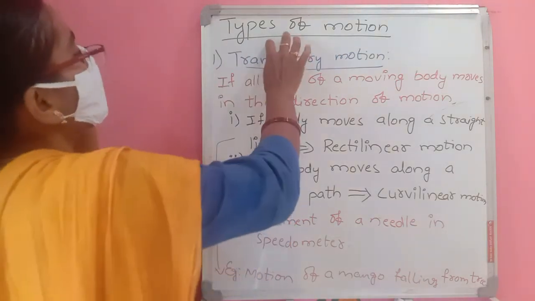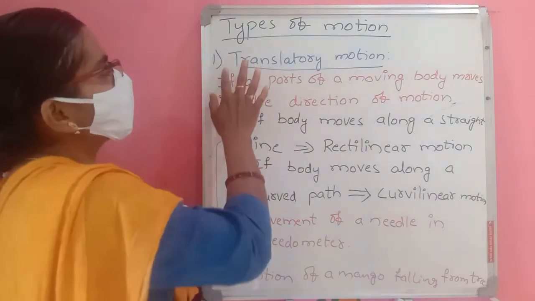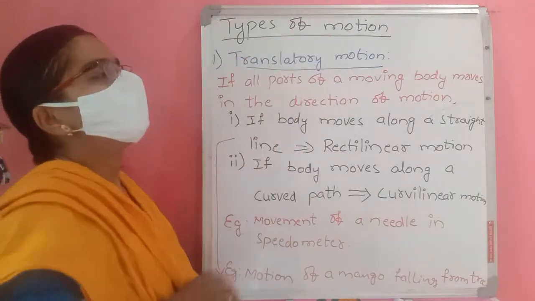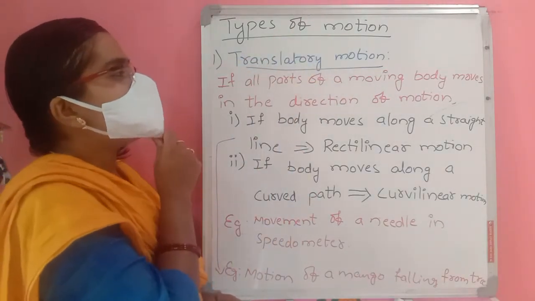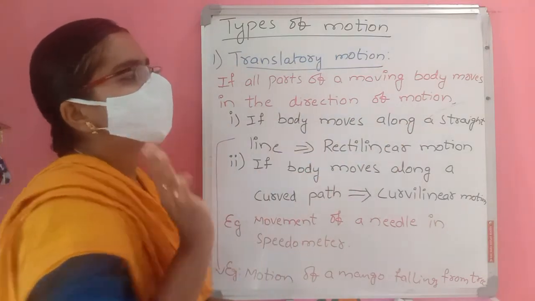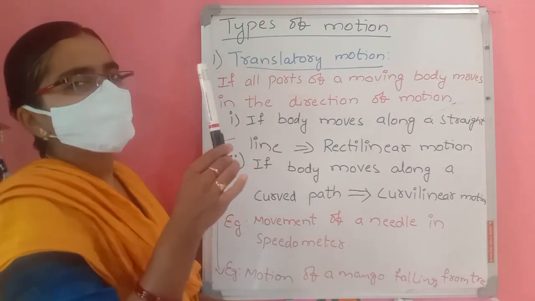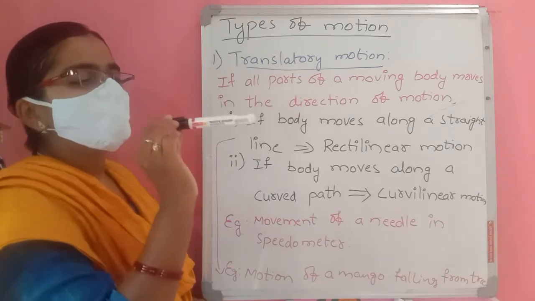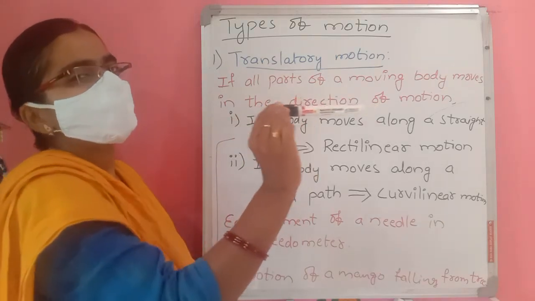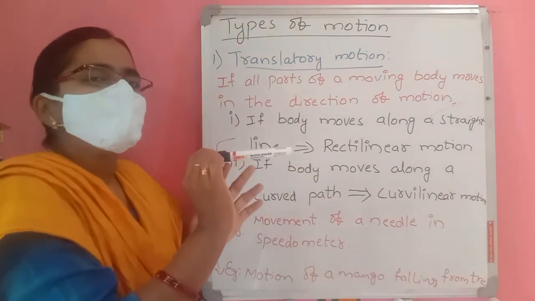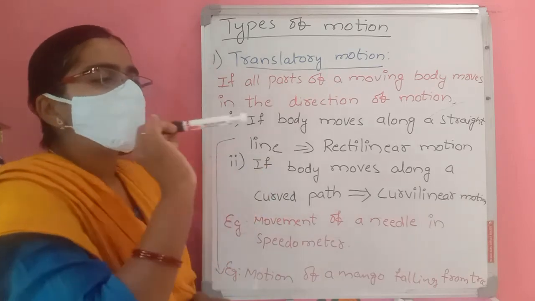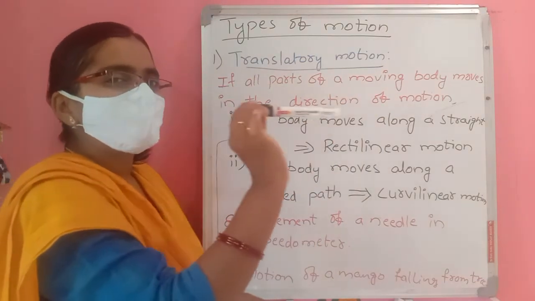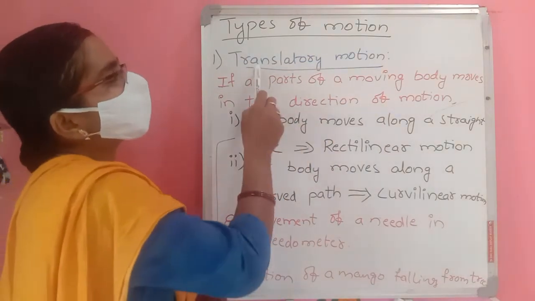So next we have types of motions. We have three types of motions. The first one is translatory motion. Translatory motion means all parts of a moving body move in the direction of motion. If this is a pen, or you assume this as a bus, when it is moving, all parts, its doors, its seats and whatever objects are present in the bus, all move in the same direction. The total bus moves in the same direction. Then we can say that is translatory motion.